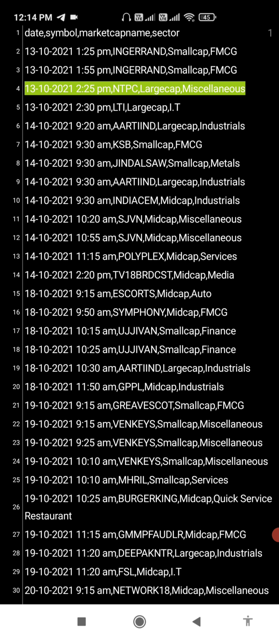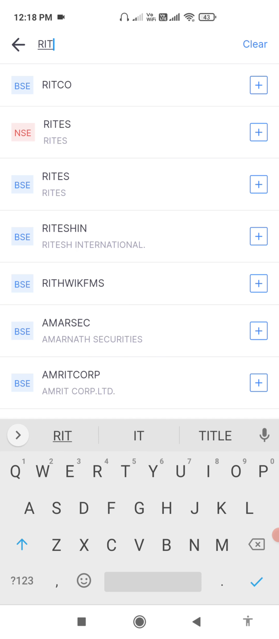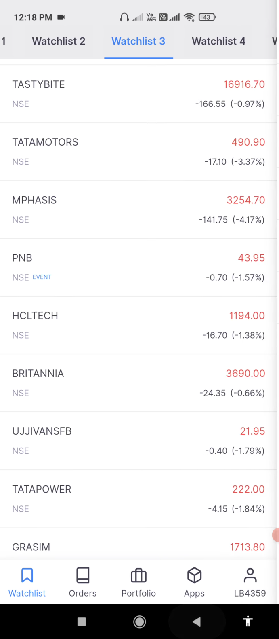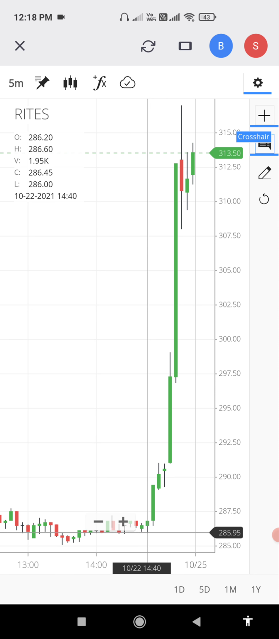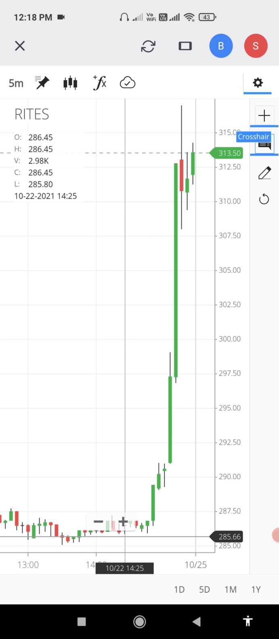Take this screenshot, and you can take this one also, both. For example, at 2:25 it is giving Rights and ATGL both. We will see Rights and ATGL. This is Rights at 2:25, see the rally. Yeah, this is the 2:25.